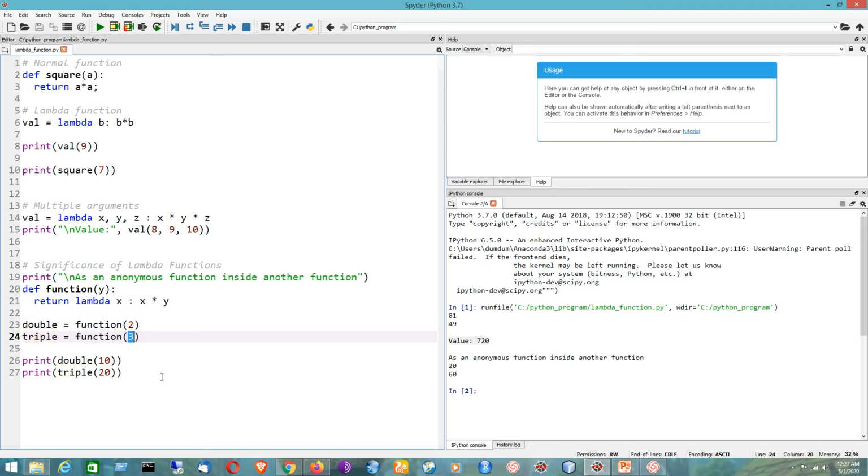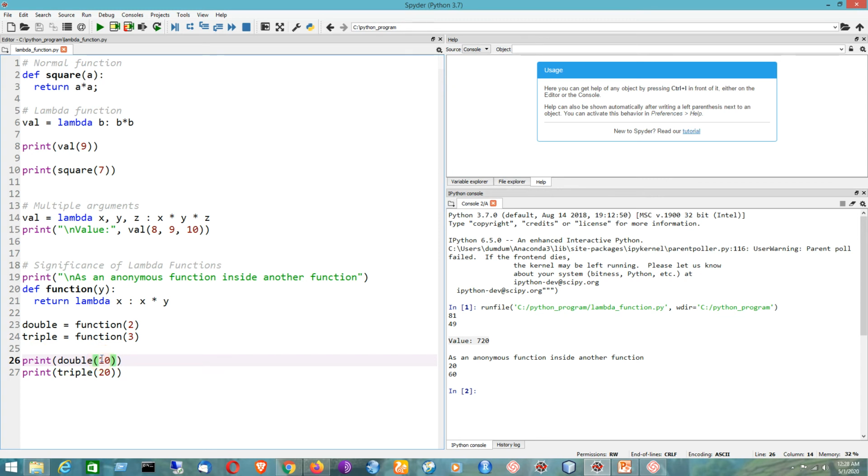Now let's look at this example. Double equal to function 2 and triple equal to function 3. Till now we have not passed the value of x, we have passed the value of y only, because in function it is y that is the argument of the function named function. Now this variable will be pointing towards the function object being returned, and it will have the arguments 10 and 20 respectively. Now it becomes the value of x.